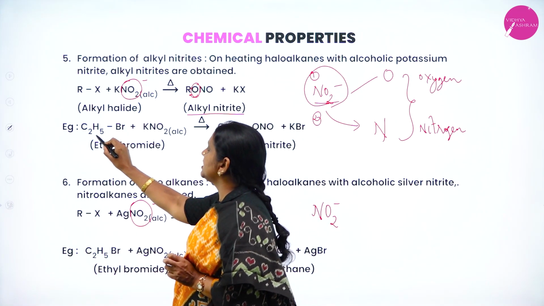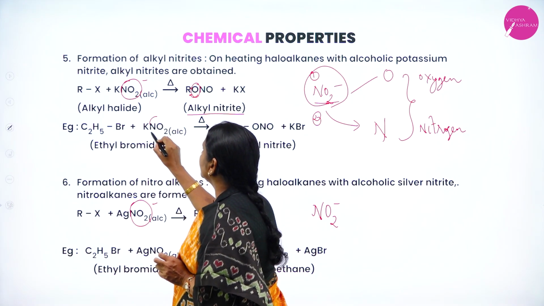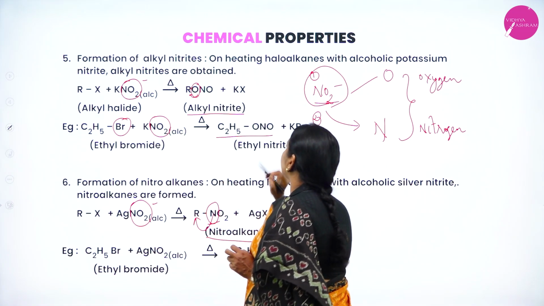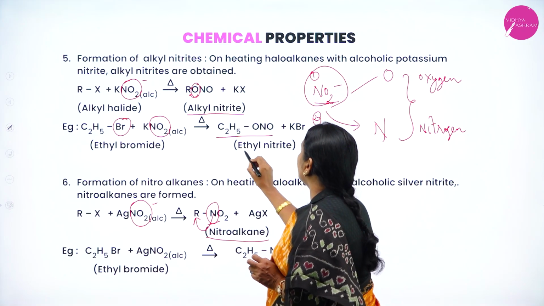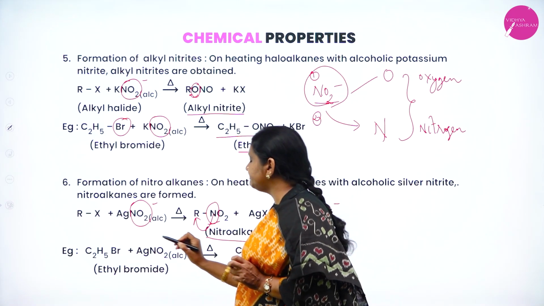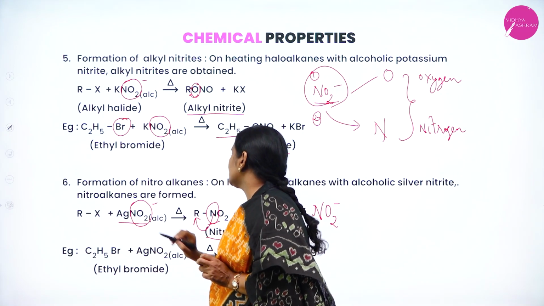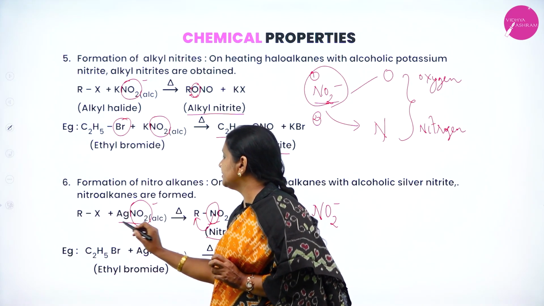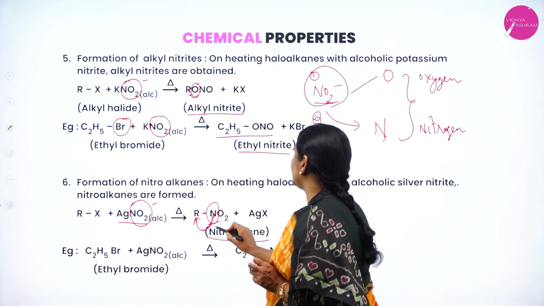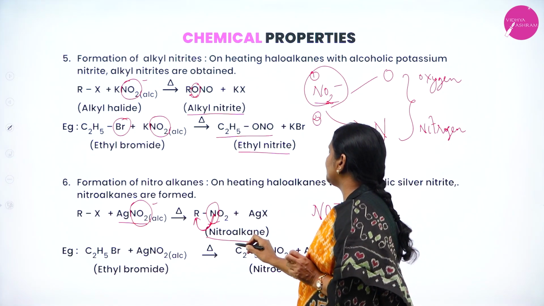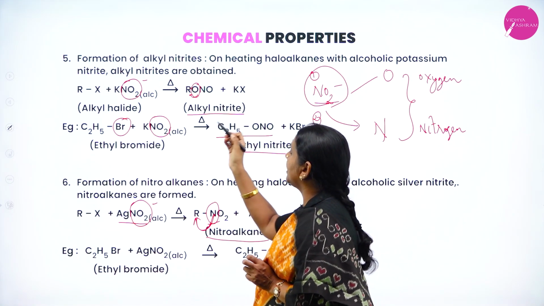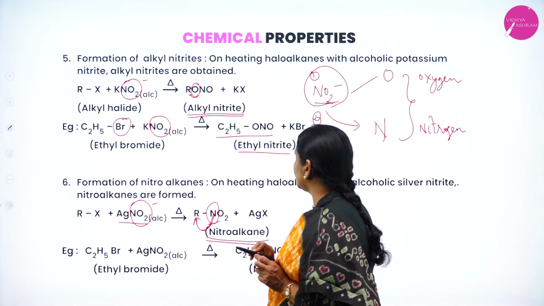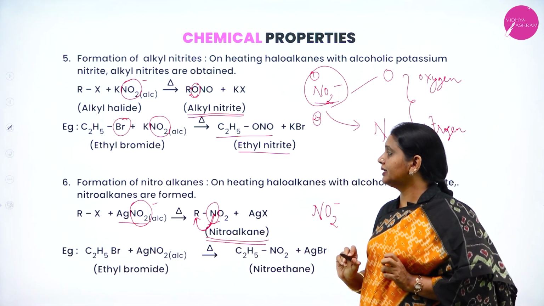Example, C2H5Br plus KNO2. Here the nucleophile is NO2 minus, and here Br. The attack takes place through oxygen. Therefore, it will form C2H5ONO. The compound is ethyl nitrite. Here, the same alkyl halide heated with alcoholic AgNO2. The nucleophile is NO2 minus. Here the attack takes place through nitrogen and it will form RNO2. It is known as nitroalkane. Therefore, when you add alcoholic KNO2, you will get alkyl nitrite. When you add alcoholic AgNO2, you are going to get nitroalkane.